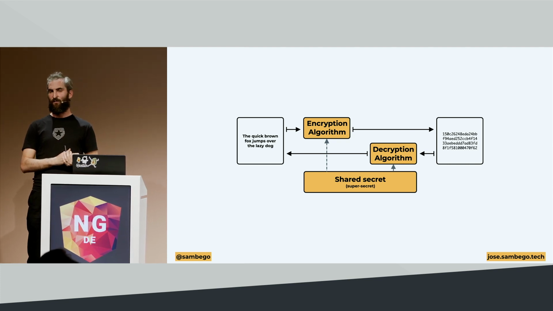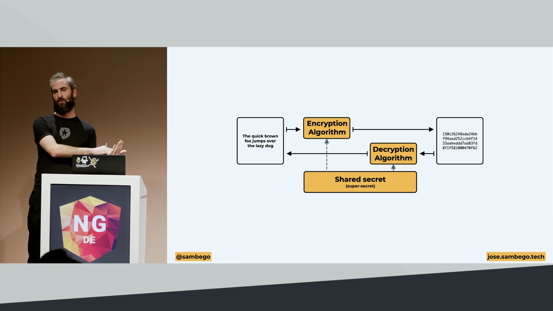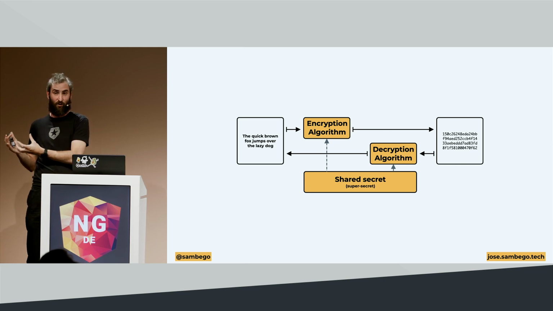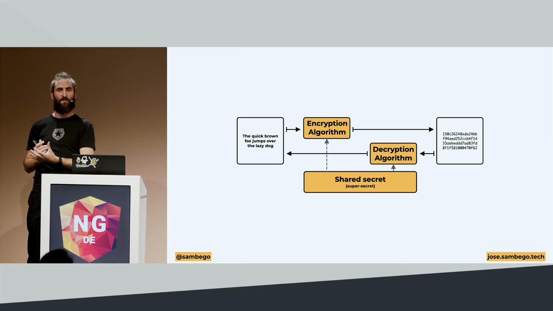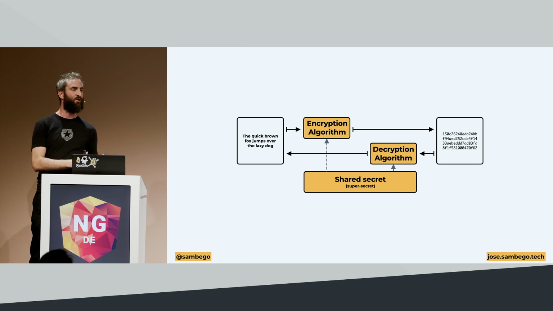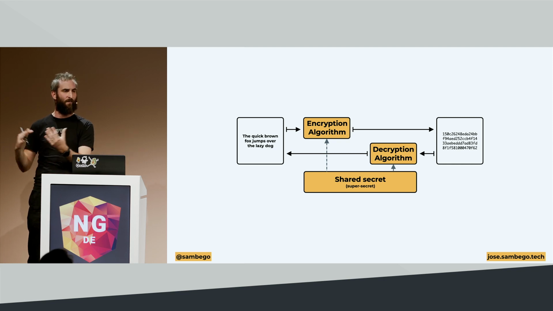So this is different from digital signatures, where a digital signature should be a one-way function. You can never get back to the original input from a signature. That's also not its point. The point of a signature is to prove that the actual input is valid, that it has not been tampered with. An encrypted message can always be reversed to the original input, just because we want to share encrypted messages with others, and these others should be able to decrypt these messages in order for them to read the message or consume the data.